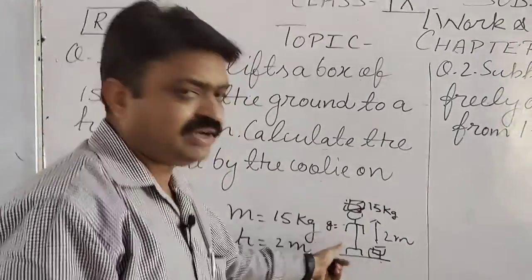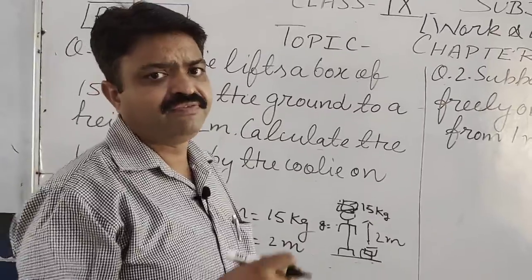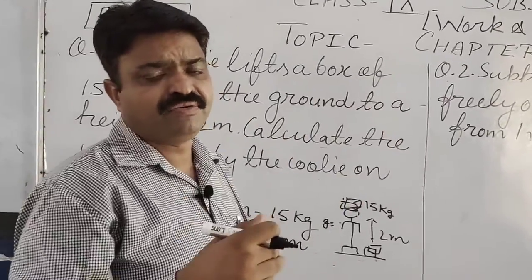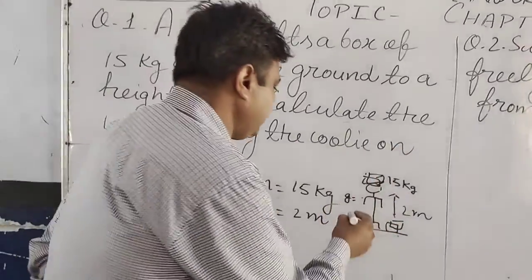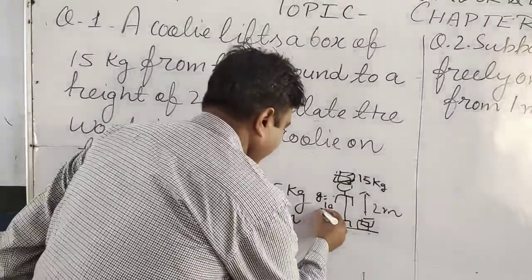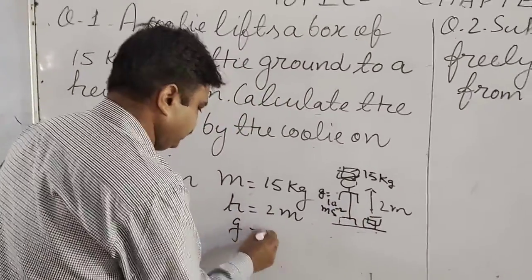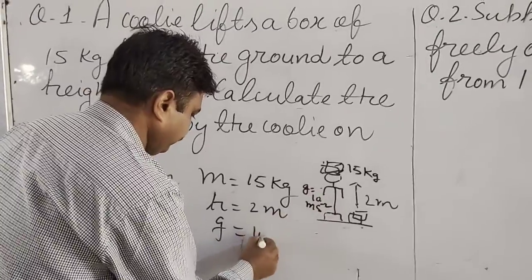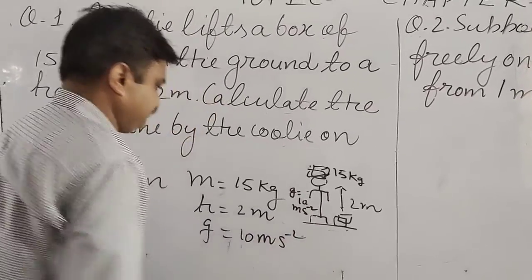You can take 9.8 meters per second square, but many times we face calculation problems with it. So to easily calculate this question, you can take 10 meters per second square. So g is 10 meters per second square.